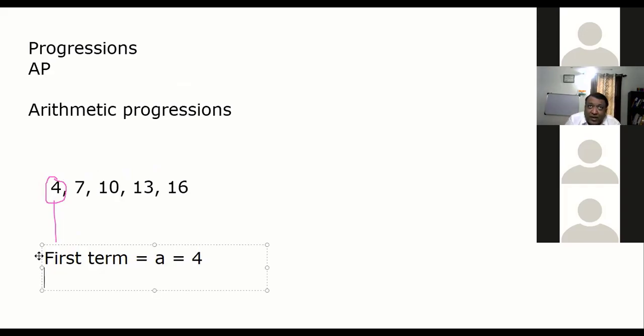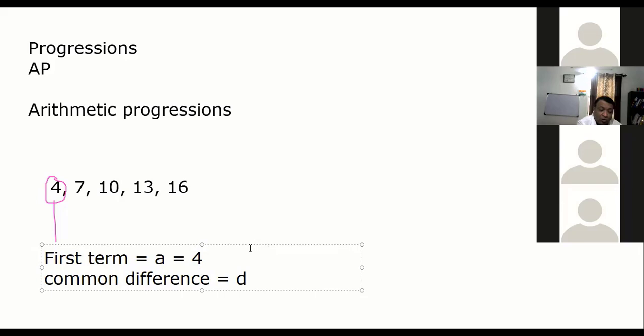The second thing about arithmetic progression is, as I told you, the major thing: the difference between two terms. We call it the common difference. This is standard. We call it D. A lot of people make a mistake here. Sir, 4 minus 7? No. 7 minus 4. Second term minus first term, or third term minus second term, or 10th term minus 9th term. So D equals 7 minus 4. The common difference of this AP is 3.